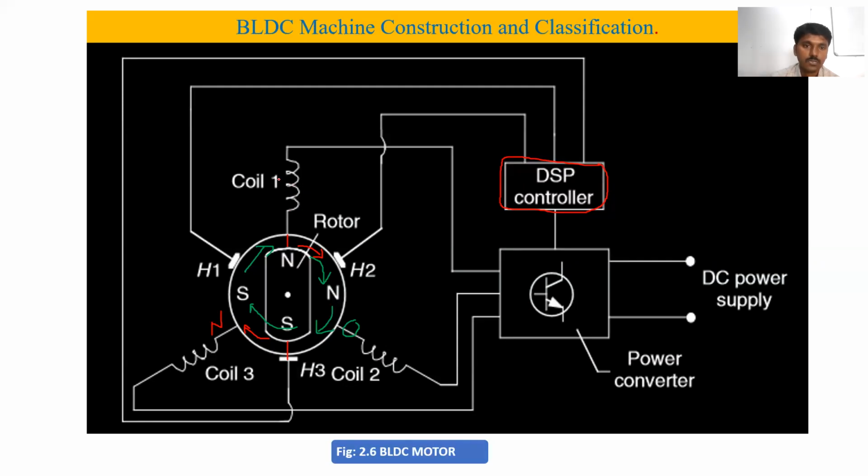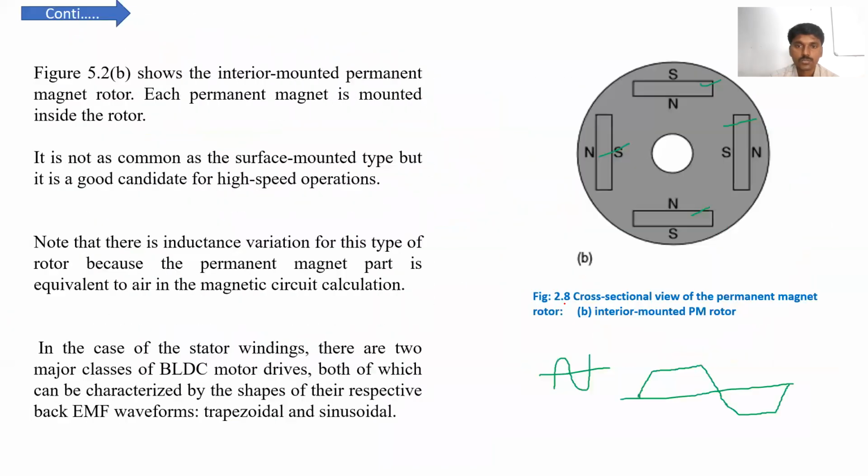If these coils are not excited properly, then what will happen? There is no chance to rotate the rotor. At the same time, there is a chance of short circuit. If any short circuit occurs, the motor may be damaged. So that is one of the main drawbacks.